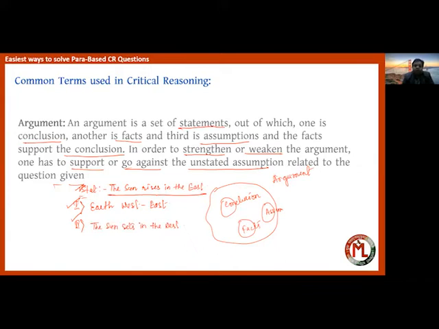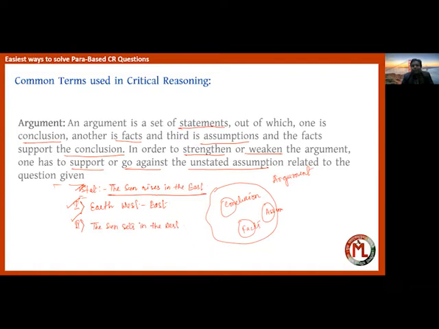See, the sun rises in the east. It is a fact which is given. Now, we know that earth rotates from west to east on its own axis, inclined at an angle of 23.5 degrees with the vertical. And we also know that the sun sets in the west. We both know, from our common perception or whatever we have studied in school, that both statements are true.